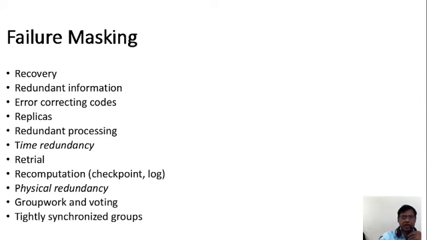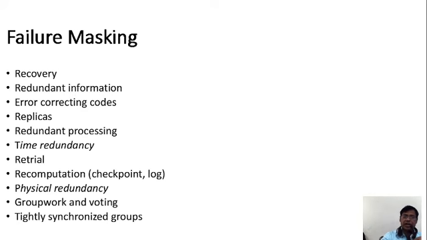Based on that, the error will be corrected and the packet continues on its way to the destination. And replicas repeat the packets: redundant information and redundant processing.